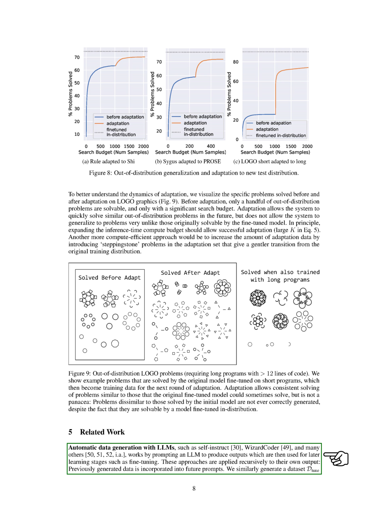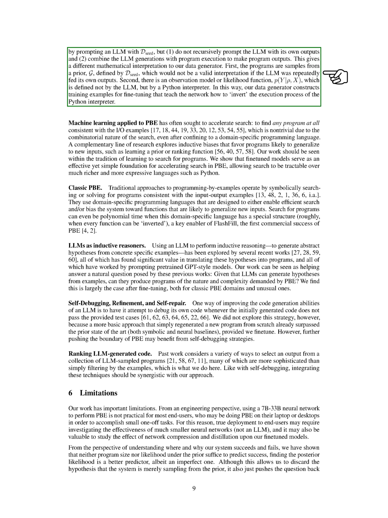In related work, automatic data generation with LLMs involves prompting an LLM to produce outputs used for later learning stages. We generate a dataset d_tune by prompting an LLM with d_seed, without recursively prompting the LLM with its own outputs. This approach combines LLM generations with program execution to create program outputs, offering a different mathematical interpretation for our data generator.